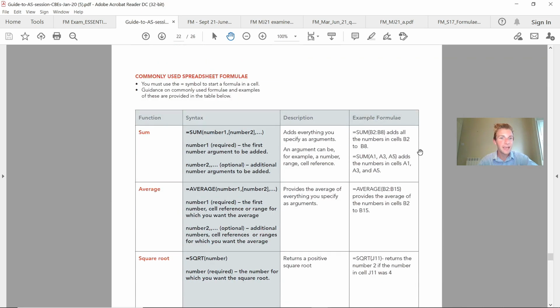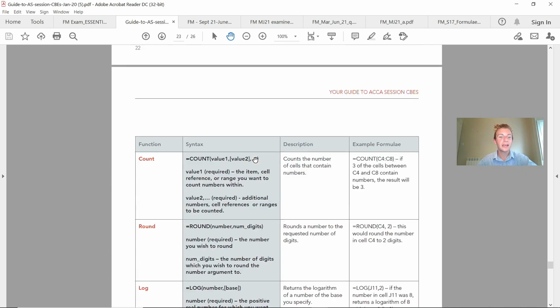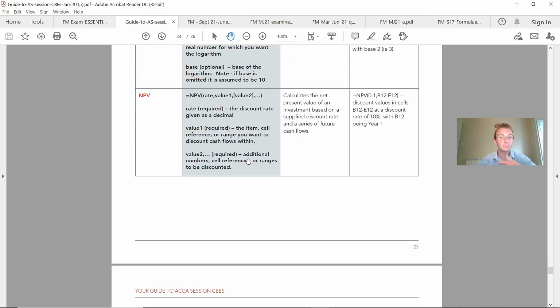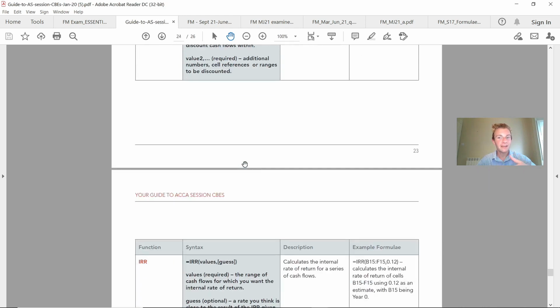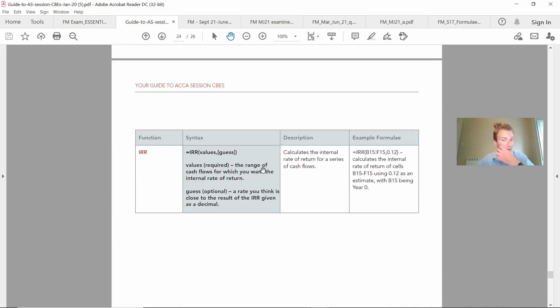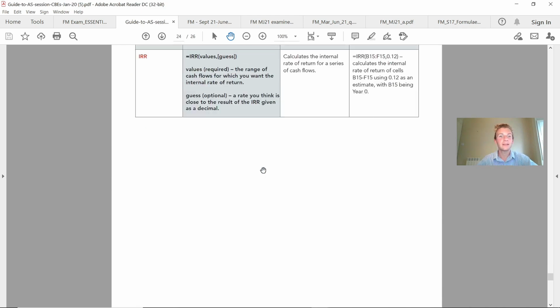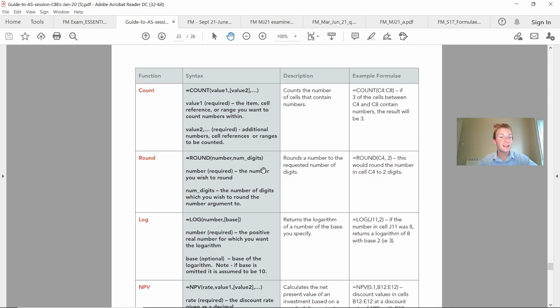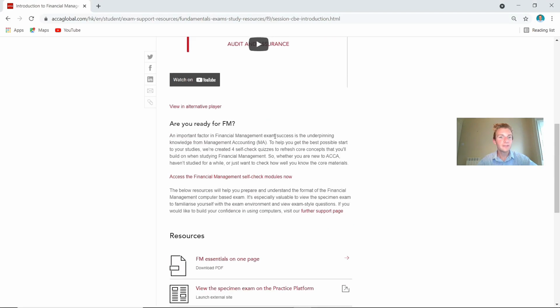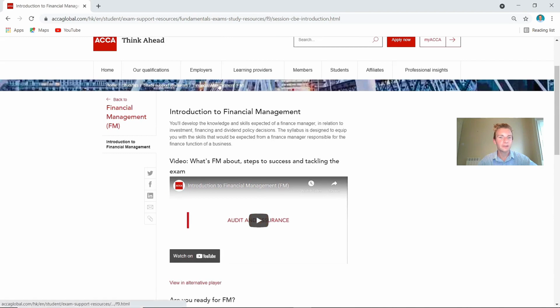So this bit here is a really key spreadsheet formulae that you need to be looking at for your financial management exam. Definitely get it down in your notes to revisit this, learn how to calculate them, because NPV will be on your exam, IRR could be on your exam as well. So definitely something to be aware of, and I just wanted to highlight it especially for this video. So that covers the first areas from the actual introduction on there.